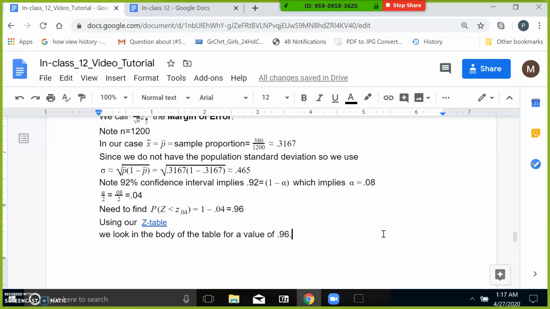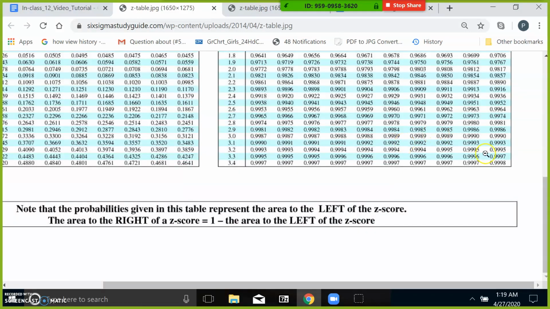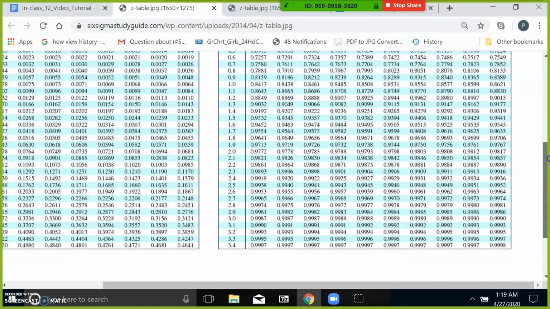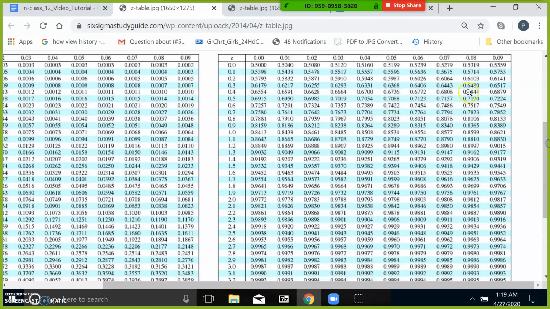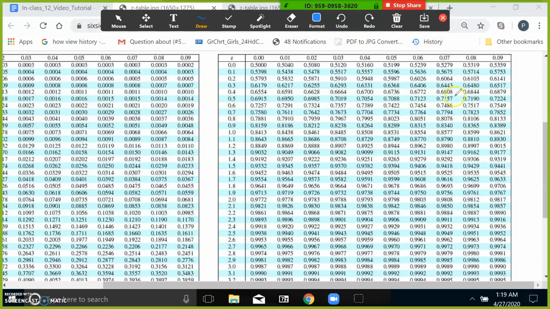So let's do that. So let's look at our z-table in the body for 0.96. Let me click on it here. Enlarge it. So we're going to look down now, look in this table for 0.96. We may not be able to find it exactly, but let's find the ones closest to it. So looking here, we got 0.9599. That's pretty close. And the one after it's 0.9608.